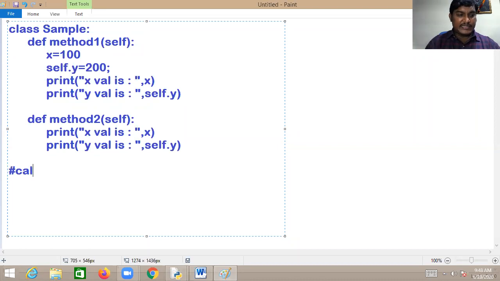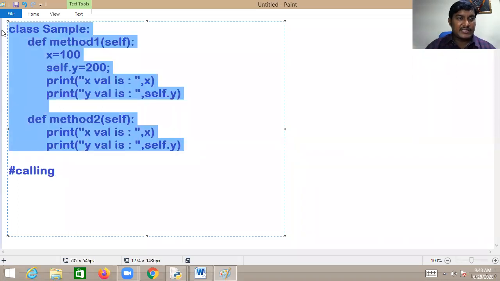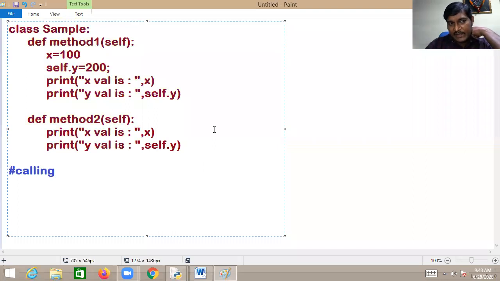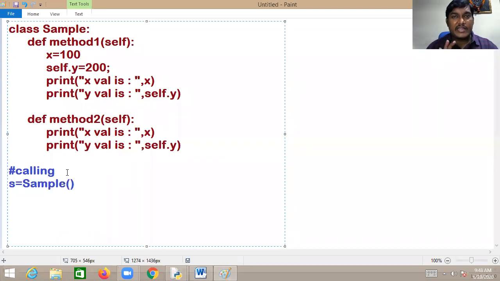Now I want to call method 1 and method 2. Method 1 and method 2 are the members of the class, sir. If you want to access the members of the class, you have to create an object. Then s equal to sample, we create the object. After creating the object only, you can call either method 1 or method 2.